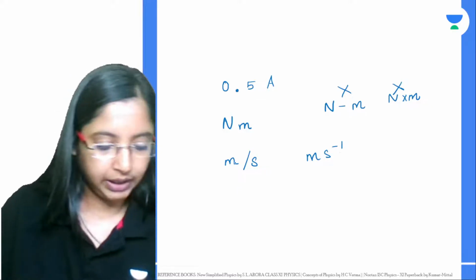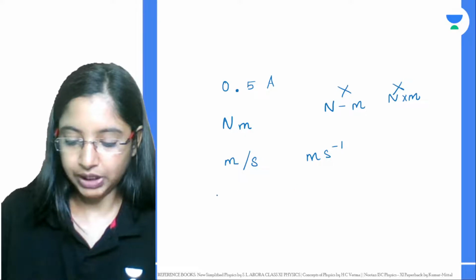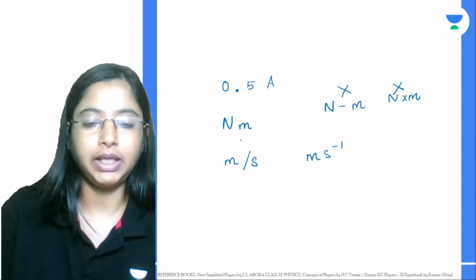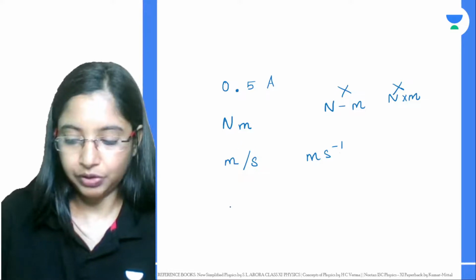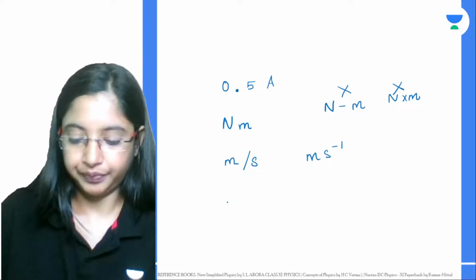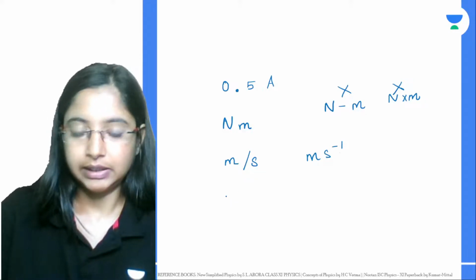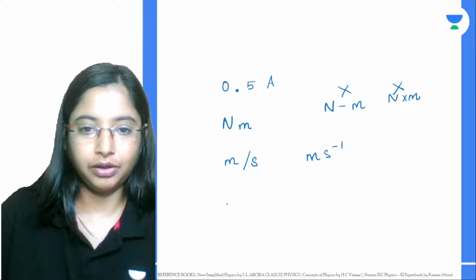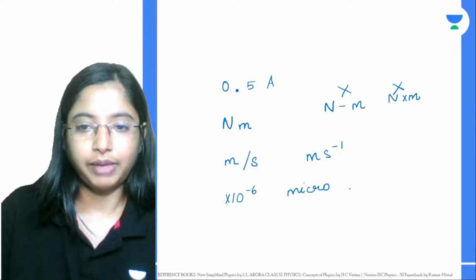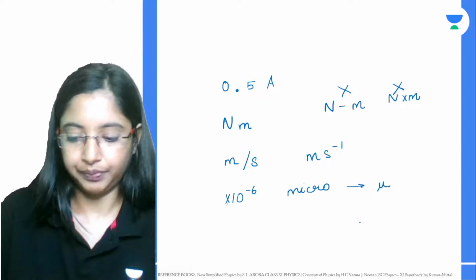Alright. Next, compound prefixes should be avoided. Micro is basically 10 to the power of minus 6, and micro is given by the symbol mu.